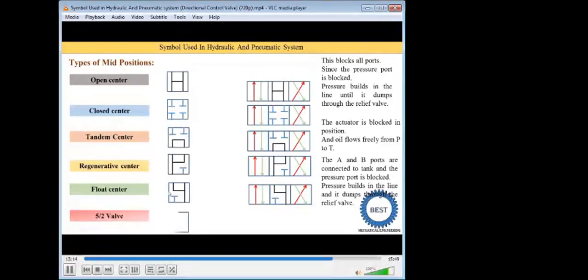Next one is the 5/2 valve. So that has 2 positions and 5 ports. We draw these 2 positions by drawing 2 squares. In every square we draw the 5 ports, that is A, B, P, T, and one another port, which is a closed condition.